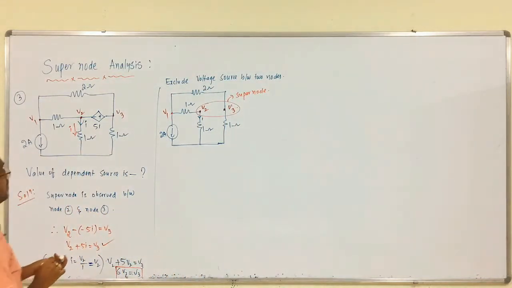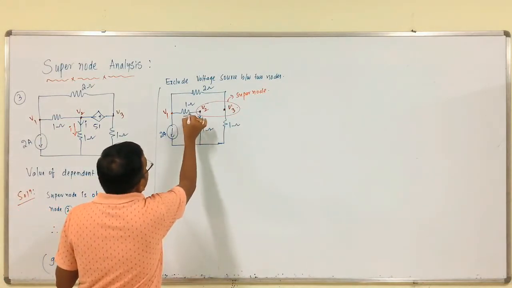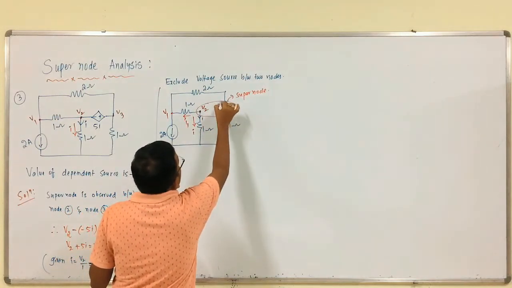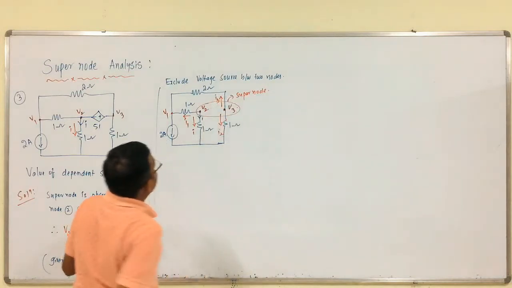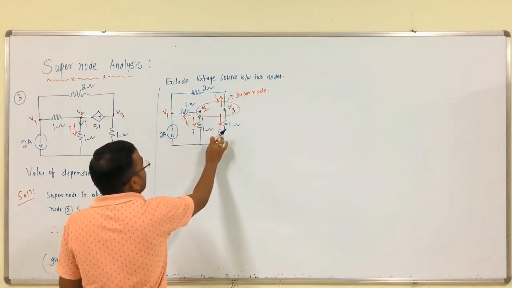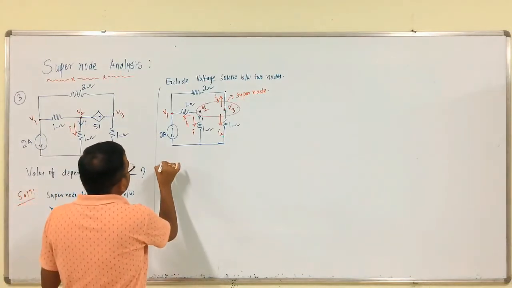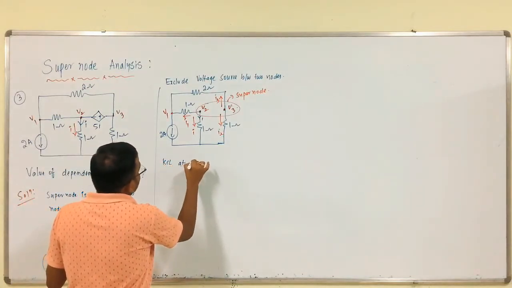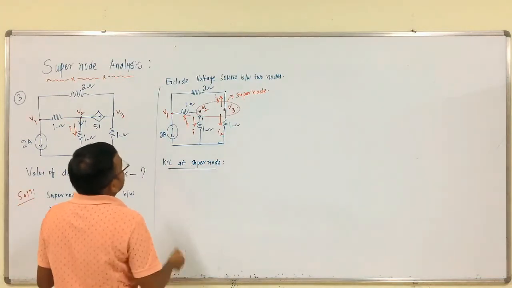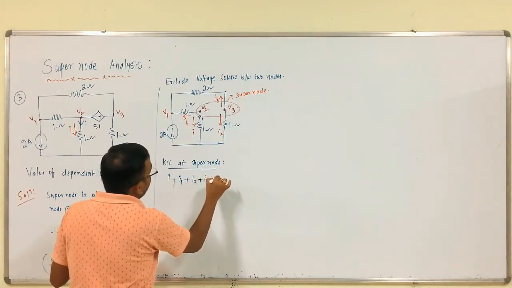Okay. Then assign our current directions. From this node, this is I leaving, this is I1. From this node, this is I2, this is I3, completed, right? This is the supernode, right? At this node, I is leaving, I1 is leaving, I2 is leaving, I3 is leaving, that is it. So, KCL at supernode, that is I is leaving, I1 is leaving plus I2 plus I3, all are leaving, right?